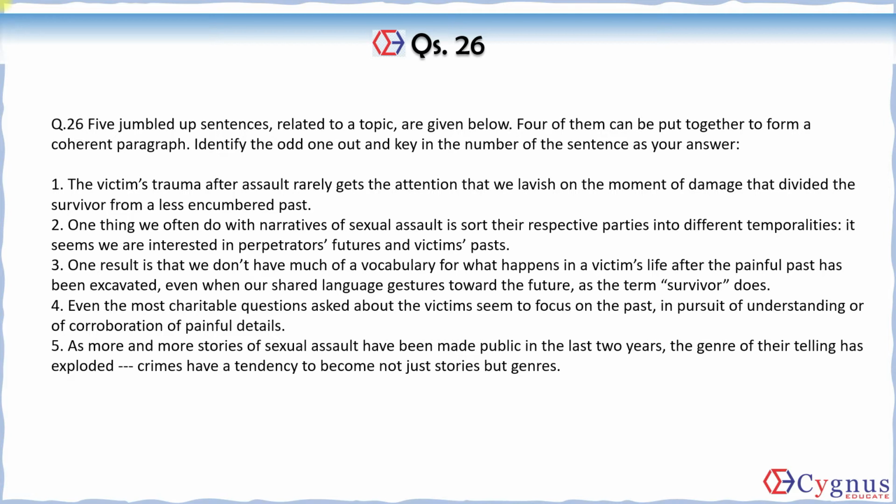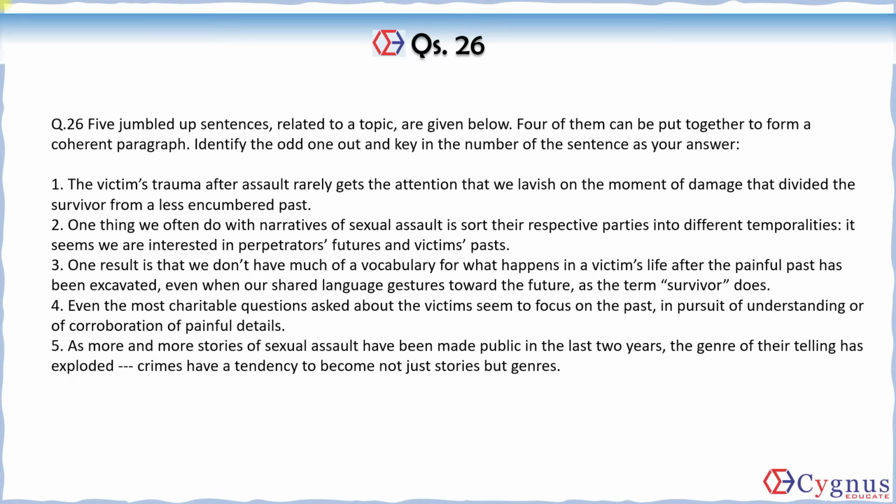So can you see that in the first 3 sentences the underlying theme is how the trauma of the victim of a sexual assault after the act has been done is totally neglected, and the people who are creating these narratives are focusing on victims' past. That is the underlying theme.